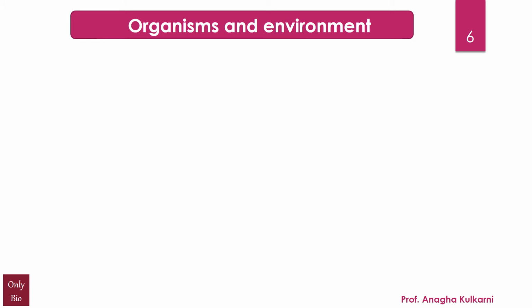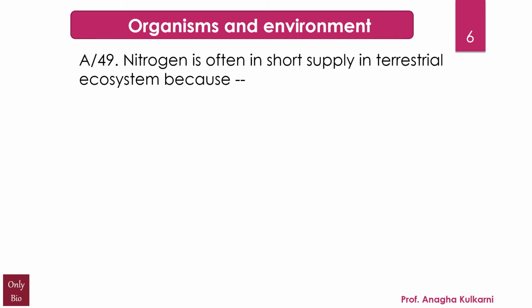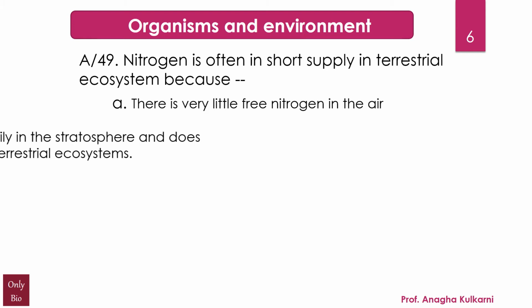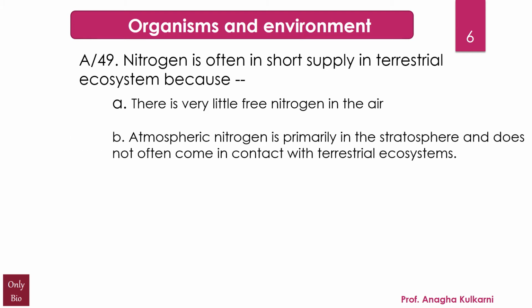The next question relates to the chapter Organisms and Environment, and the question is: nitrogen is often in short supply in terrestrial ecosystems because A. There is very little free nitrogen in the air. B. Atmospheric nitrogen is primarily in the stratosphere and does not often come in contact with the terrestrial ecosystems.